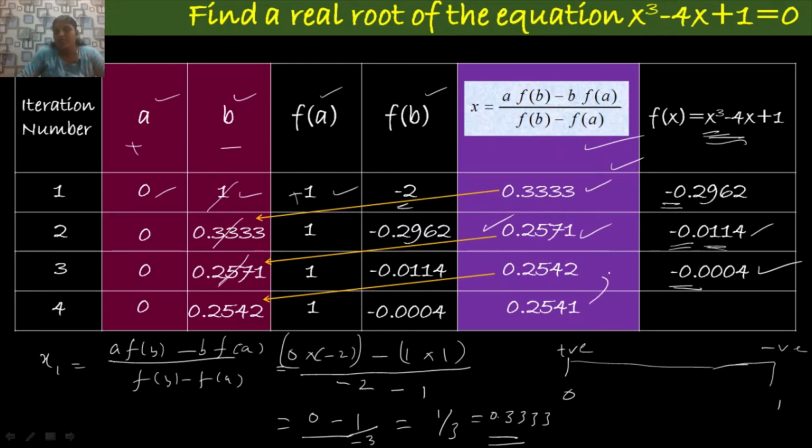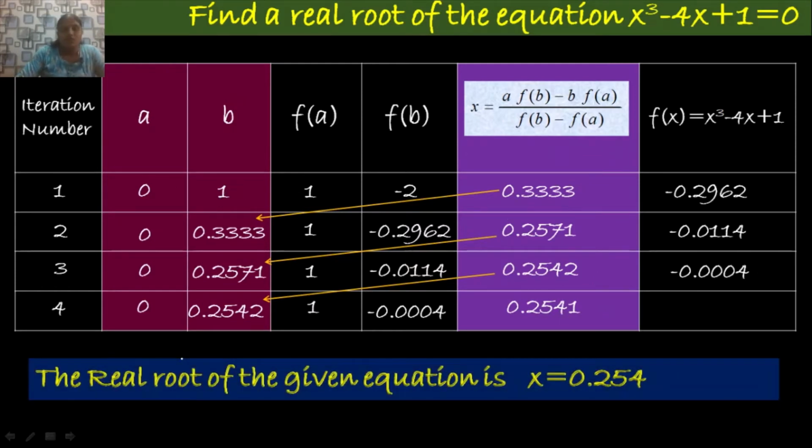Look at the current iteration and previous iteration values. I need the root of the given equation up to 3 decimal places only. So here look at the values. These all coincide up to 3 decimal places. So the root of the given equation is 0.254.